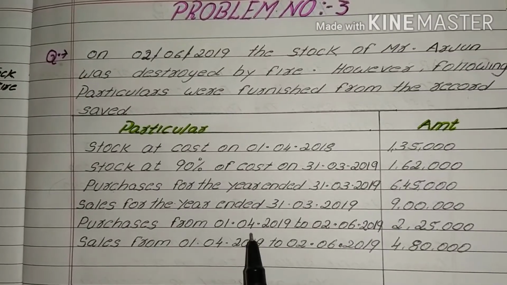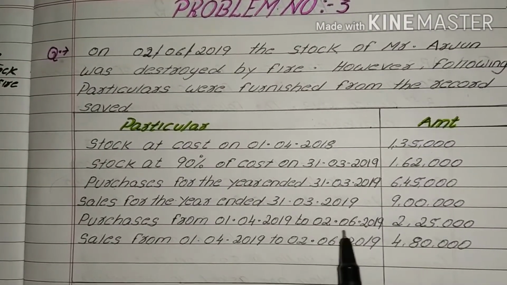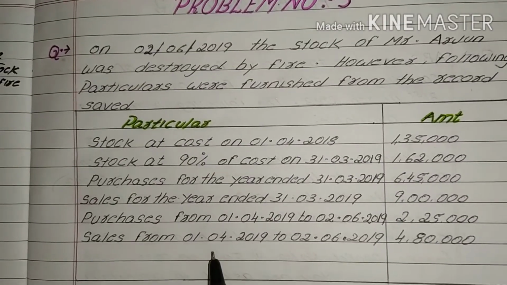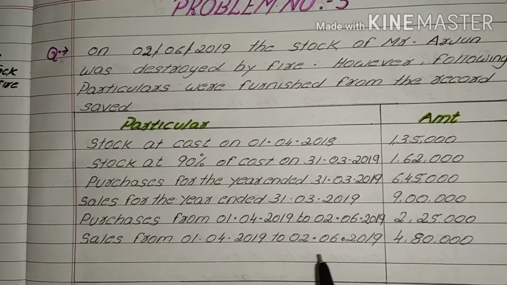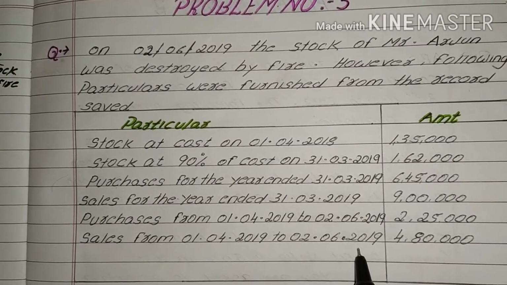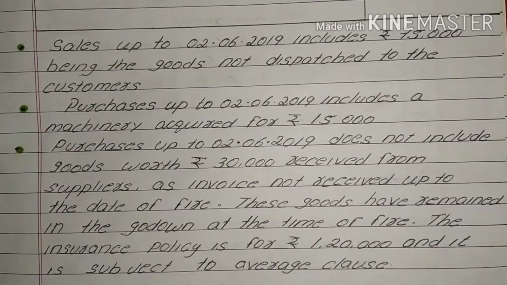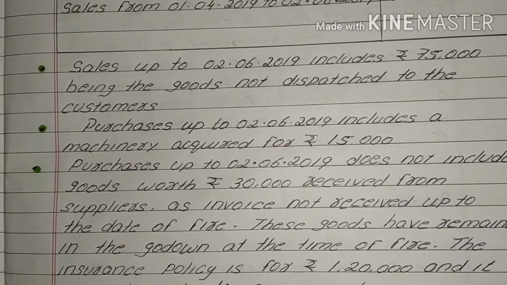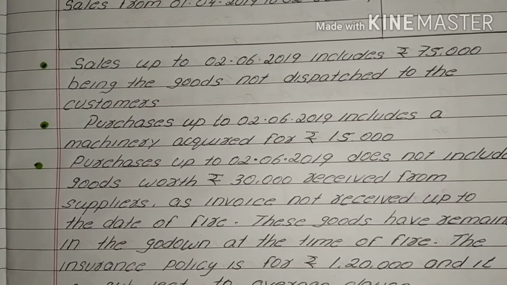Purchases from 1/4/2019 to 2/6/2019 is 2,25,000. Sales from 1/4/2019 to 2/6/2019 is 4,80,000. Along with the question, certain adjustment is given. So let's go through it.